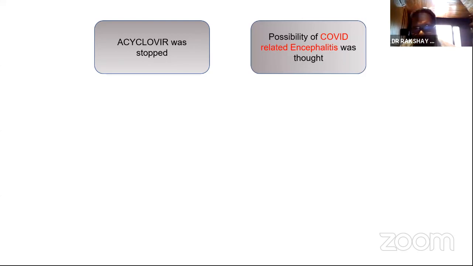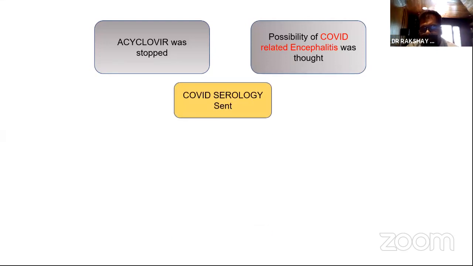What we were seeing interestingly over the last couple of months is quite significant amount of children are presenting with neurological symptoms post-COVID. So the PIMS have been described from the hemodynamic perspective, but we are seeing many children coming in status epilepticus. So we thought, oh, could it be COVID-related, post-COVID related encephalitis? So we sent a COVID serology, it did come positive. And this was possible because we had a CSF report which showed it's negative for various other things. So we started thinking about other possibilities in this particular child.